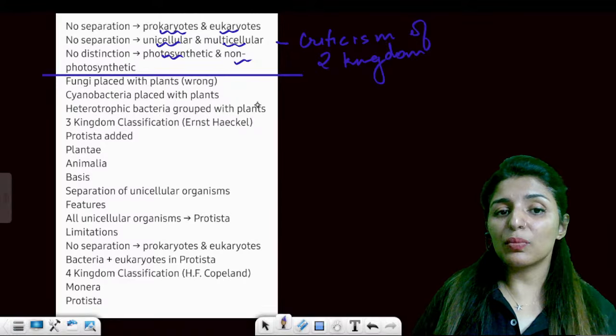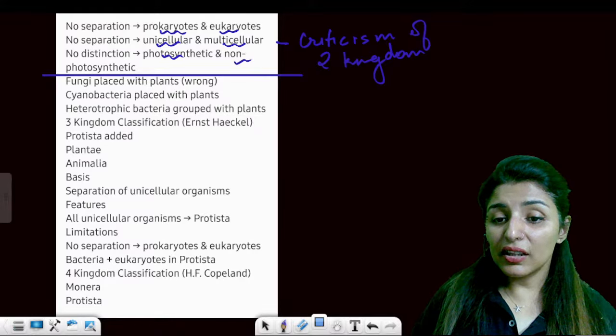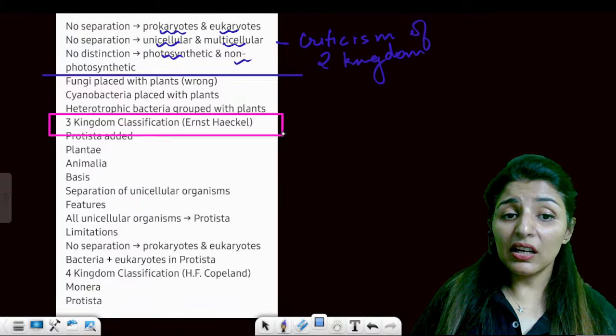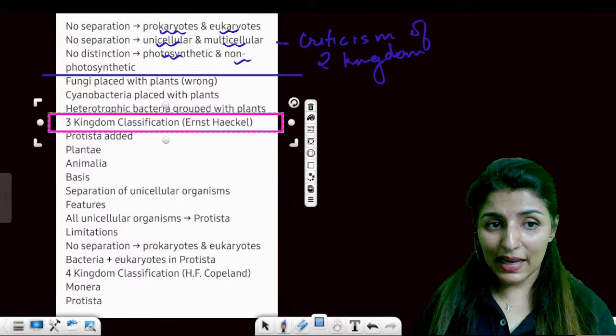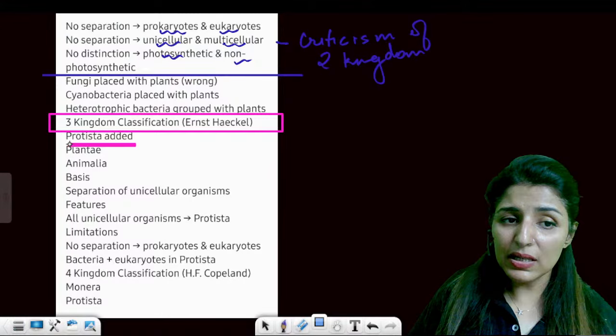Heterotrophic bacteria was also placed along the plants. Are these points clear to everyone? Then we got three kingdom classification. Three kingdom classification was given by Ernest Haeckel. And the third kingdom which was actually added in this was Protista.